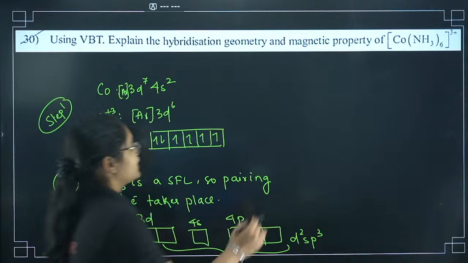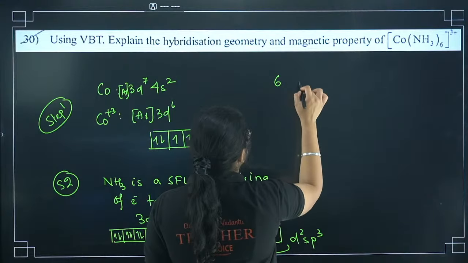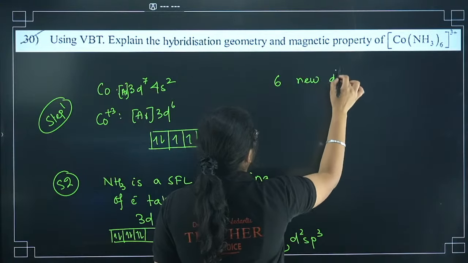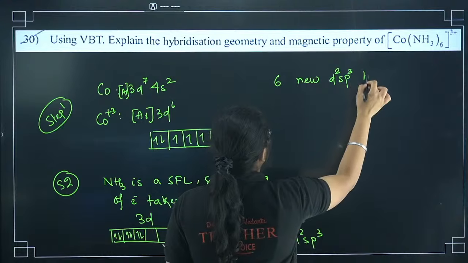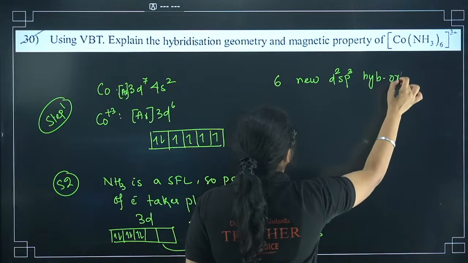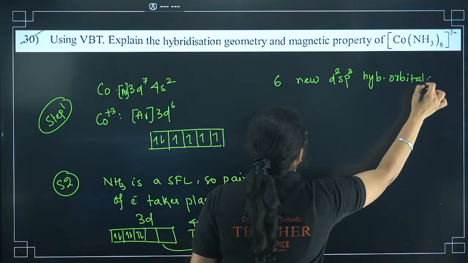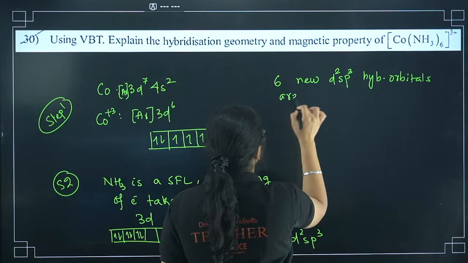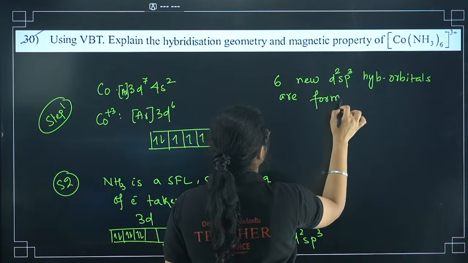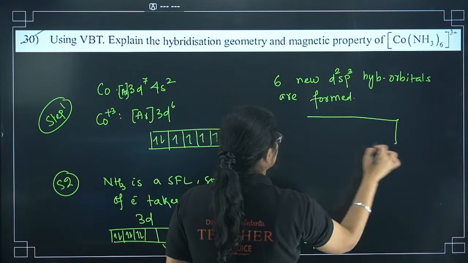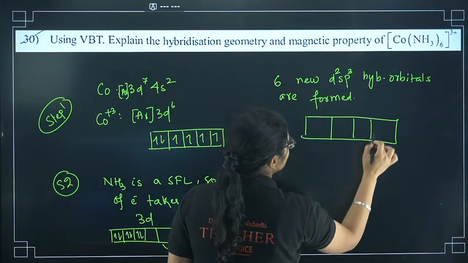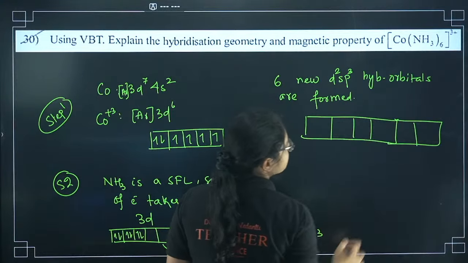Now you can write down 6 new d2sp3 hybrid orbitals are formed. And then you have to draw these 6 hybrid orbitals.